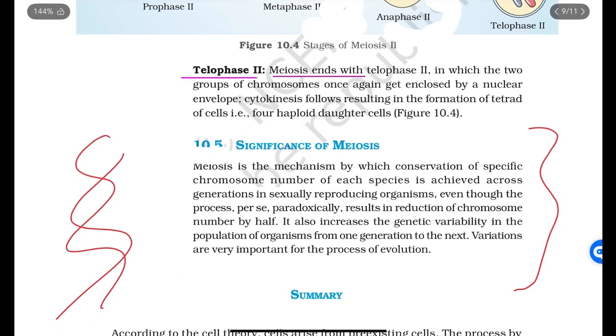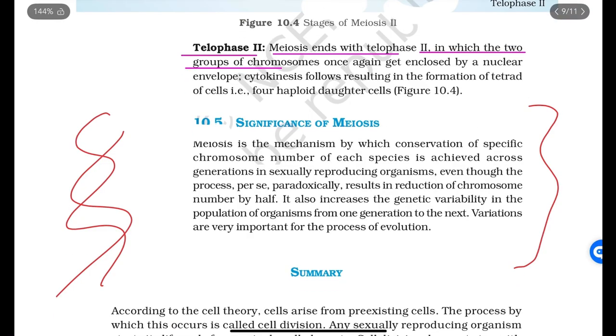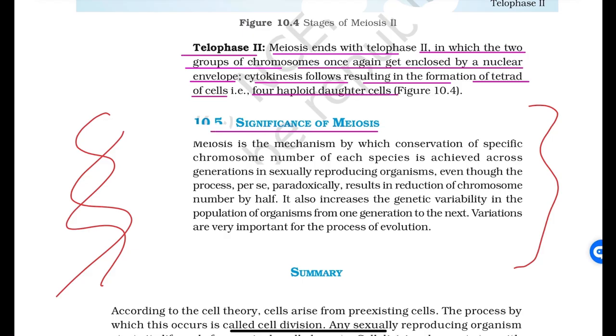Telophase second. Meiosis ends with telophase second, in which the two groups of chromosomes once again get enclosed by a nuclear envelope. Cytokinesis follows, resulting in the formation of a tetrad of cells, four haploid daughter cells. Next is the significance of meiosis.